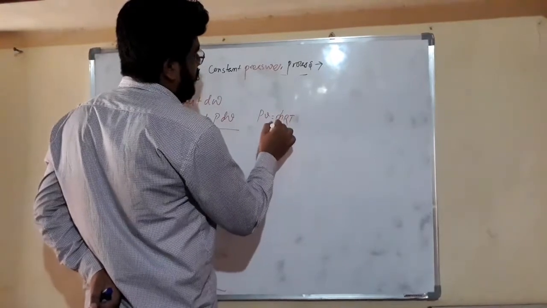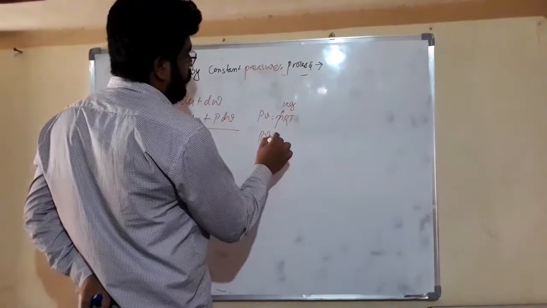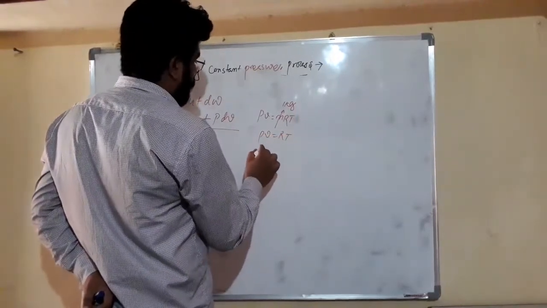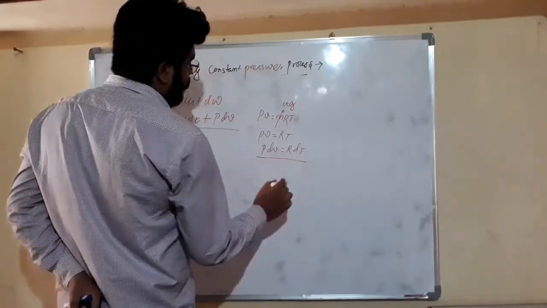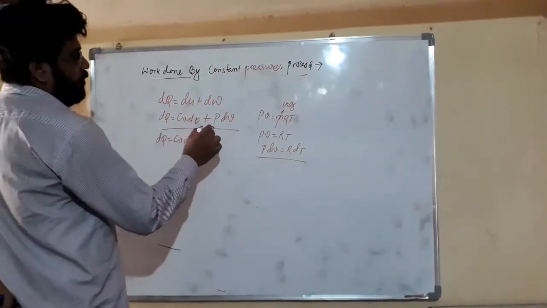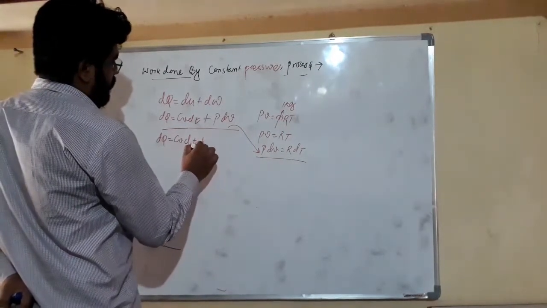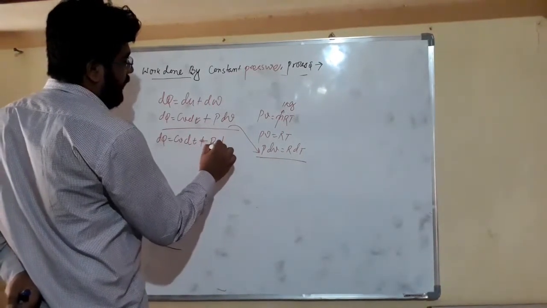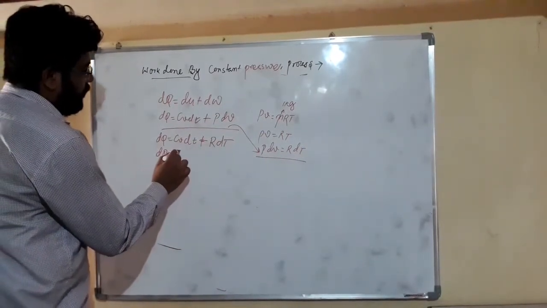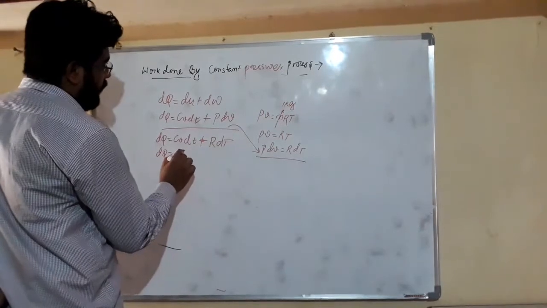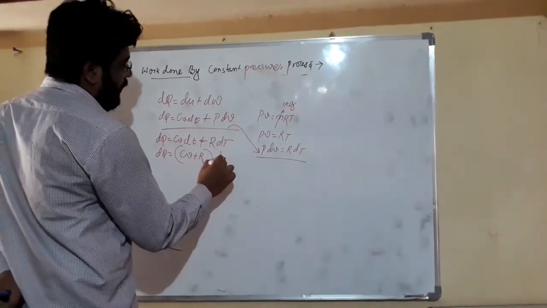Here mass is 1 kg, so pv equals rt, or pdv is equal to rdt. So we can write pdv is equal to r dt. So friends, dq is equal to cv plus r, and here dt.